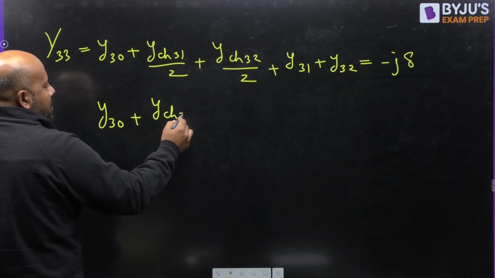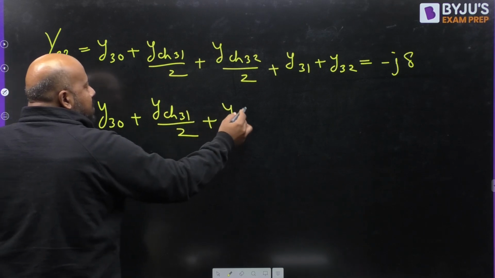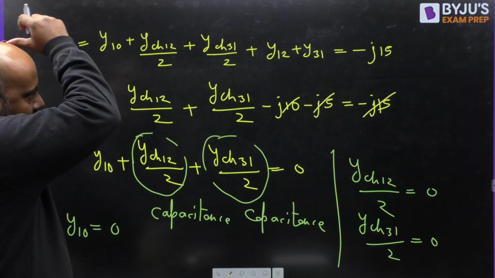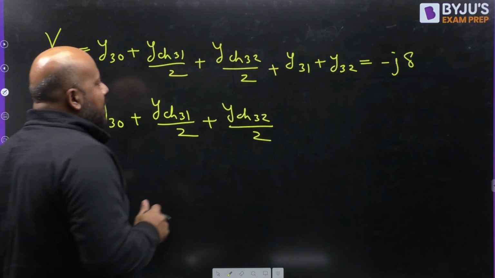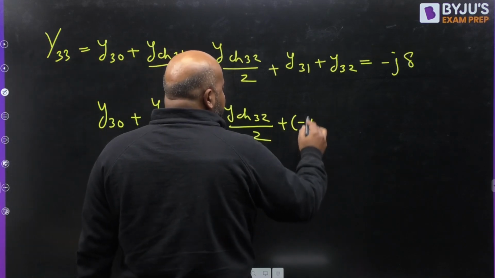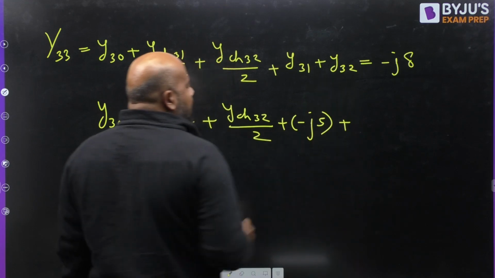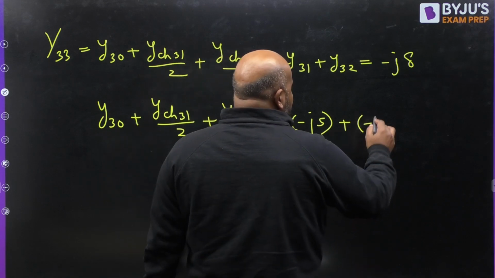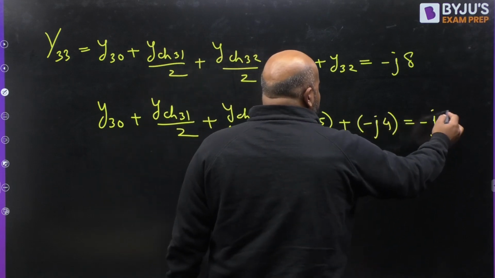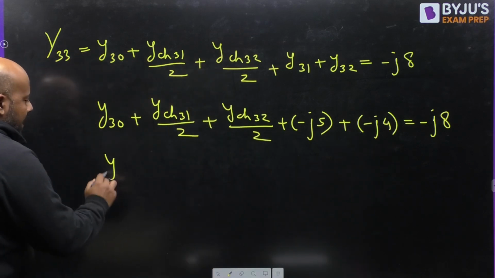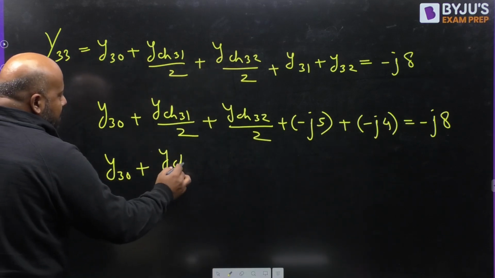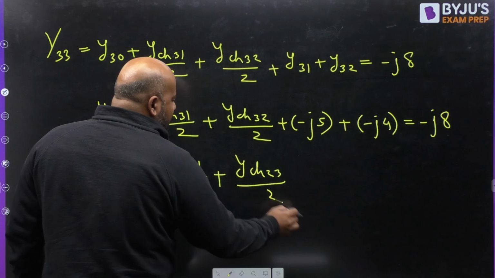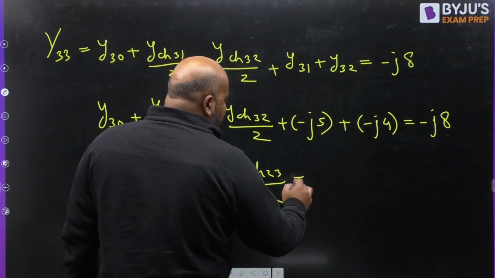What is Y31? Y31 is minus j5. What is Y32? Y32 is minus j4. So this is minus j8. If you simplify this, you will get Y30 plus Y charging 31 divided by 2 plus Y charging 23 divided by 2, and this will come out as j1.